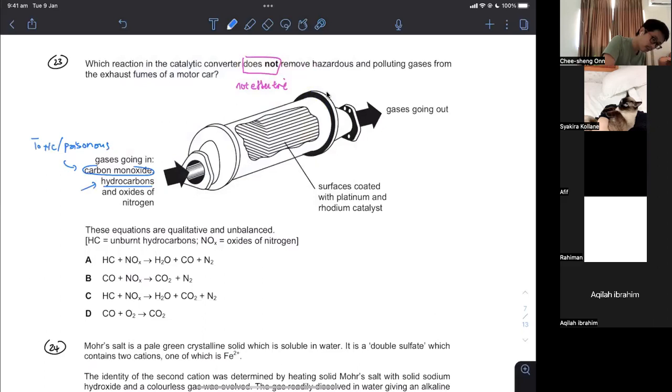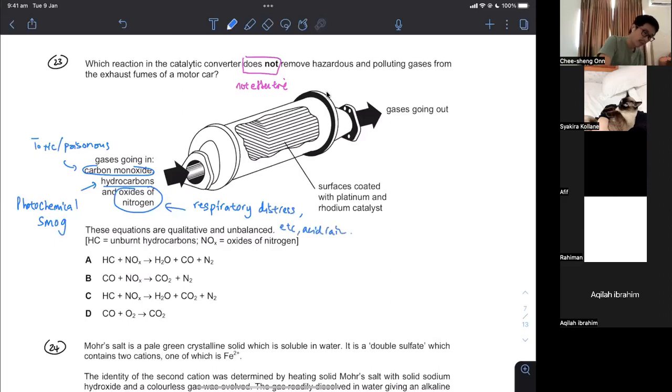Hydrocarbons can cause photochemical smoke, smog. These are the dangers, yeah? Sometimes you get in AS a 1 or 2 mark question, what are the dangers? Oxides of nitrogen can cause respiratory problems, respiratory distress, and of course can result in acid rain as well. So these are the individual dangers.